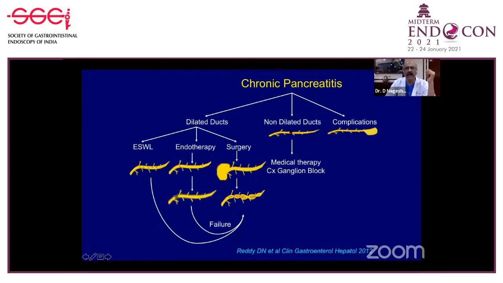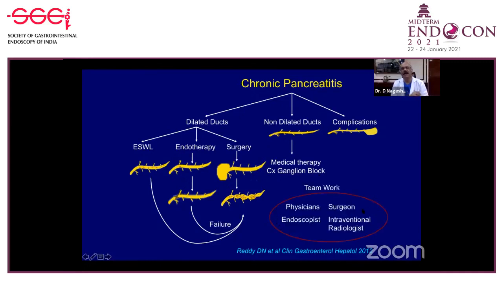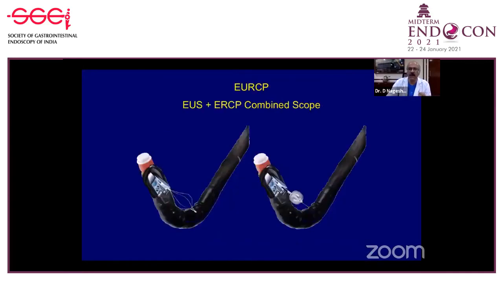In non-dilated duct, which is the biggest challenge for us, medical treatment, when it fails, the only option we have is celiac ganglion block. So this is the problem. But I think it's generally a teamwork between endoscopists, even among endoscopists, ERCPs, and endocrinologists, interventional radiologists, surgeon, and physician, all coming together.